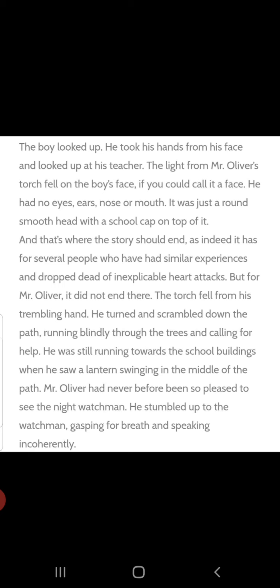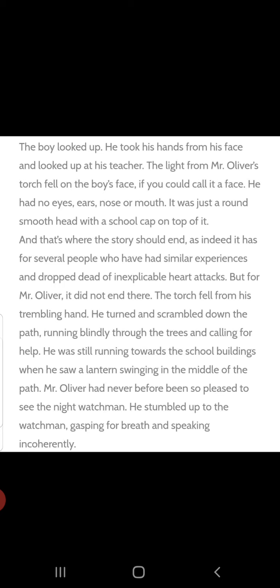As indeed it has for several people who have had several experiences and dropped dead of inexplicable heart attacks. But for Mr. Oliver, it did not end here. See, many people came across this incident in the jungle before. It was like rumors in and around that Shimla, but nobody believed this. But some people died there only because of heart attack. But for Oliver, it did not end.